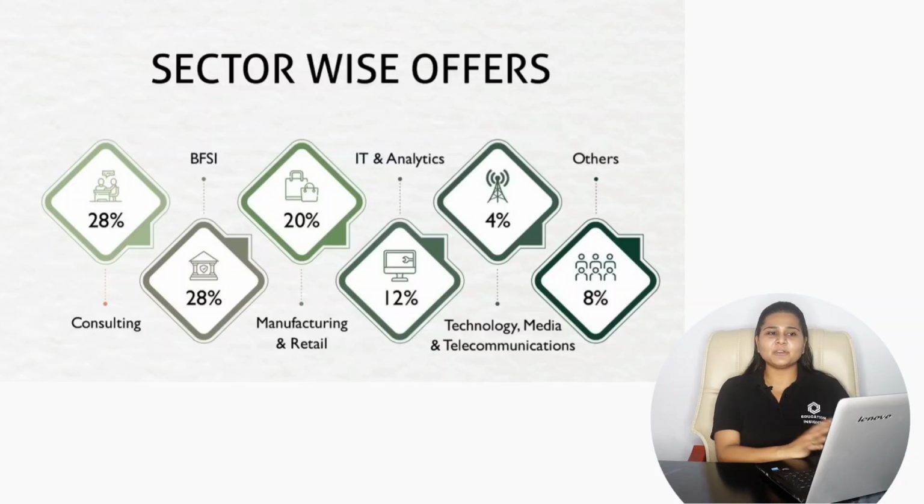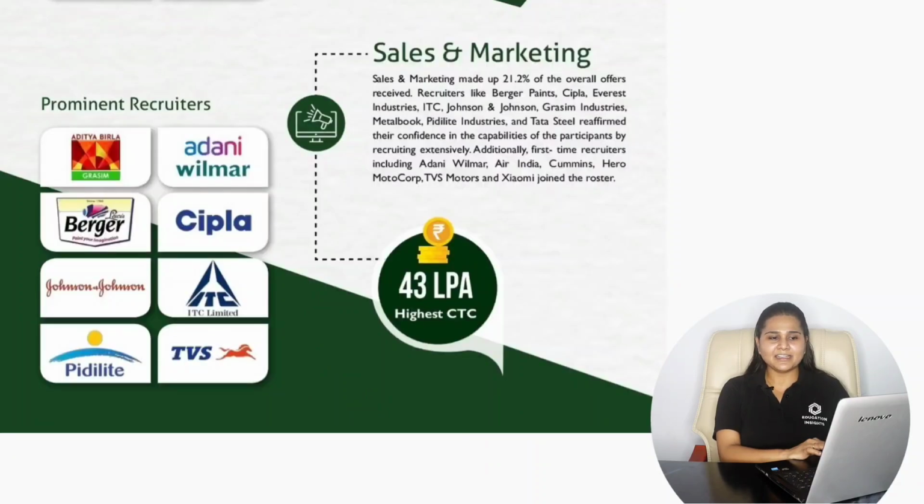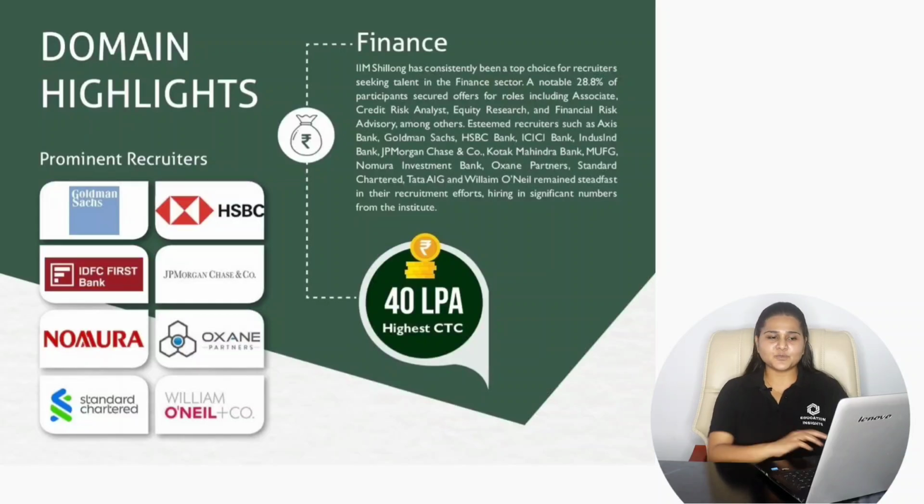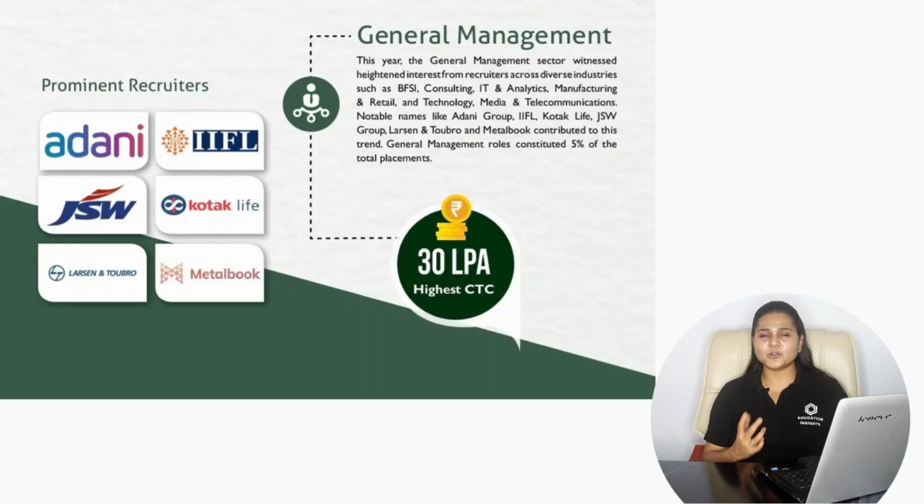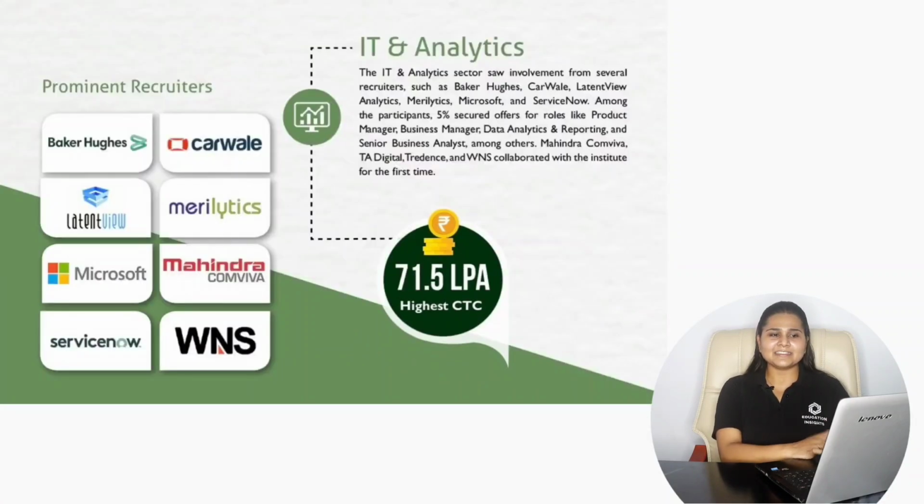If we consider the domain-wise highest salary package offered at the Indian Institute of Management Shillong, for the consulting and strategy domain, the highest CTC offered was 46.05 lakhs per annum. For sales and marketing, it is 43 lakhs per annum. For the finance domain, it was 40 lakhs per annum. For general management, it was 30 lakhs per annum. For human resources and operations, it was 30 lakhs per annum. For IT and analytics, the highest CTC offered was 71.5 lakhs per annum.